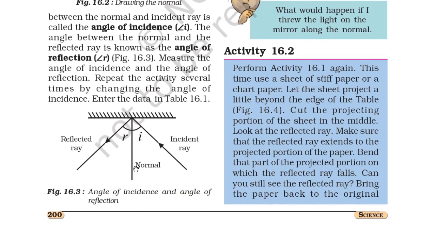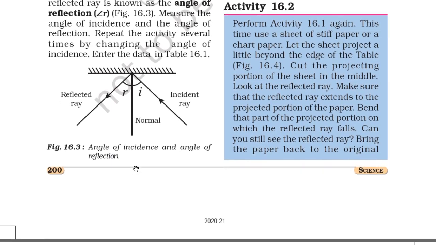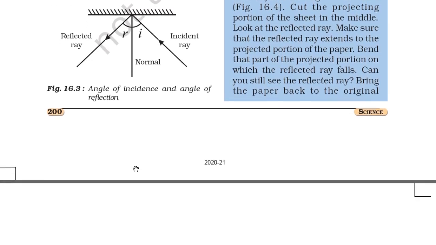So you can see, cut the projecting portion of the sheet in the middle. Look at the reflected ray. Make sure that the reflected ray extends to the projected portion of the paper. Bend that part of the projected portion on which the reflected ray falls. Can you still see the reflected ray?